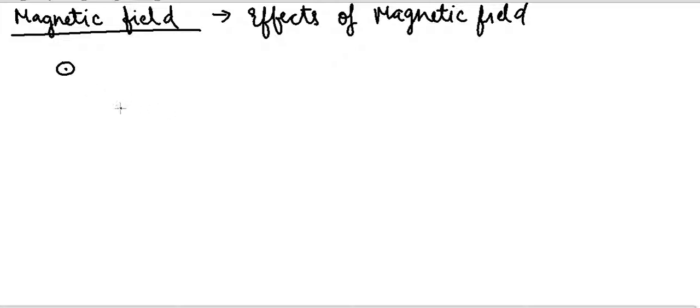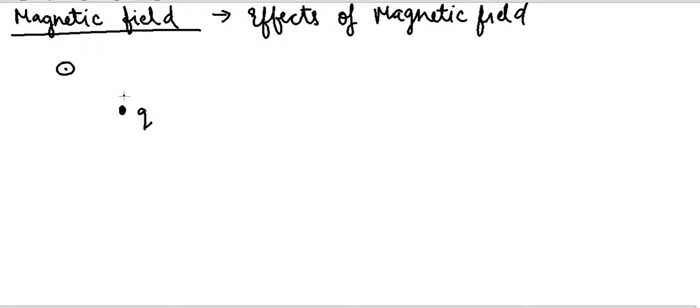and suppose it is coming out of the paper, out of your screen, and I keep a charge q. This is a charged body, its charge is q and it is at rest. A magnetic field does not have any effect on a charged body which is at rest.